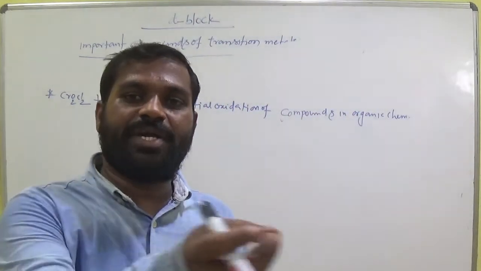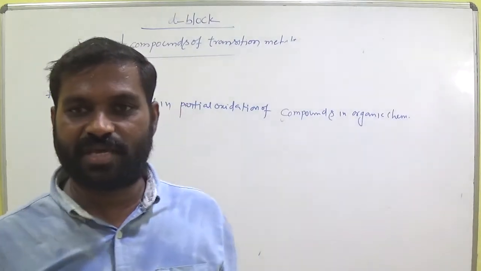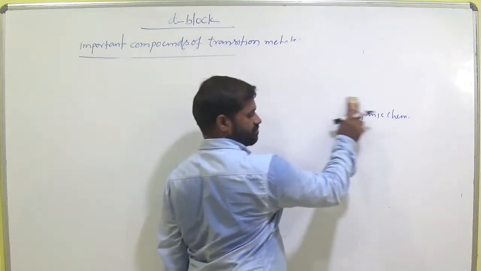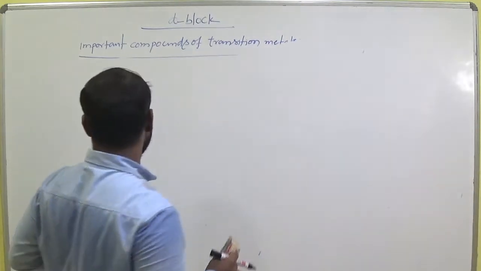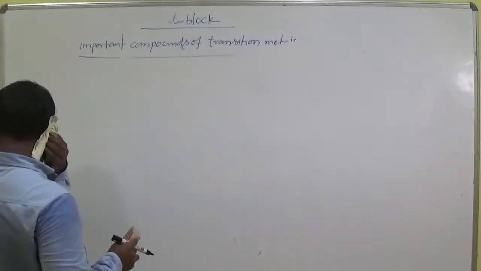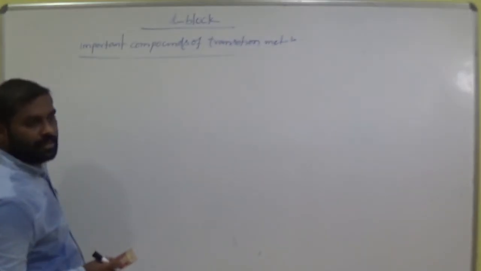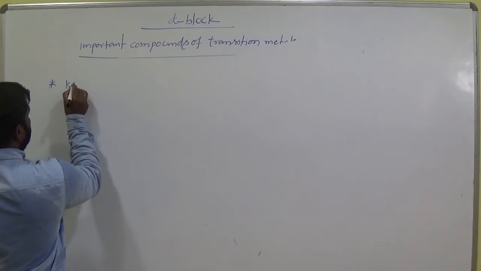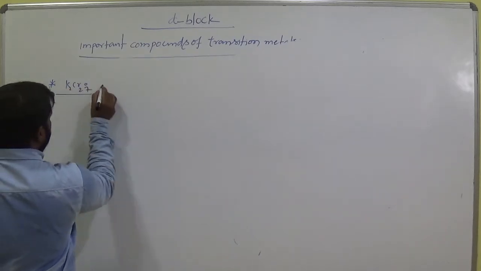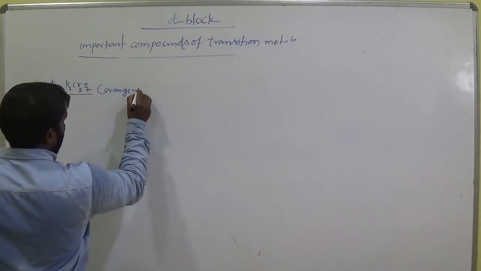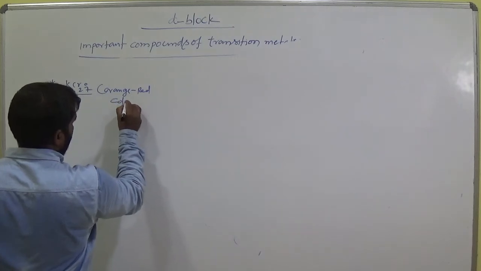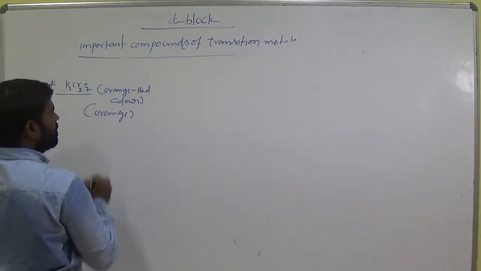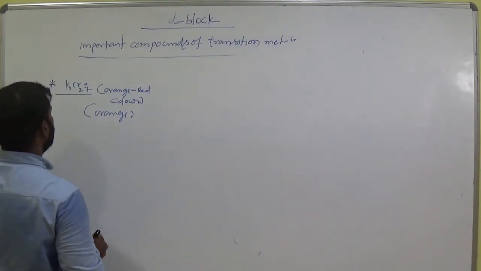So we provide a small quantity of oxygen, a few oxygens. Okay, keep that. And now K2Cr2O7, this is orange red in color. In some of the books it is orange also. Keep these two.